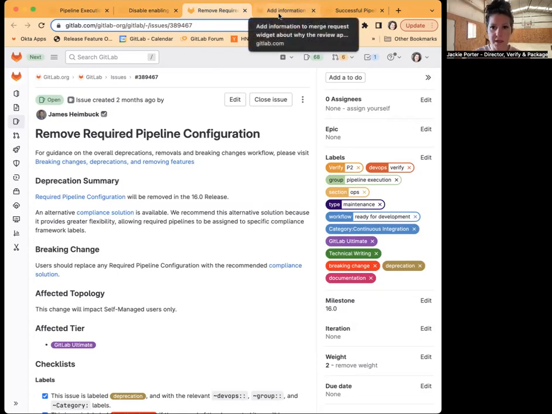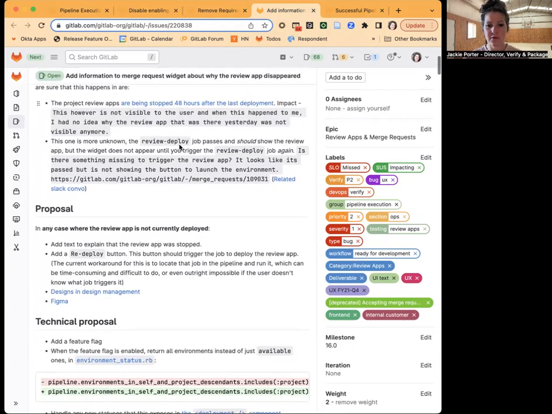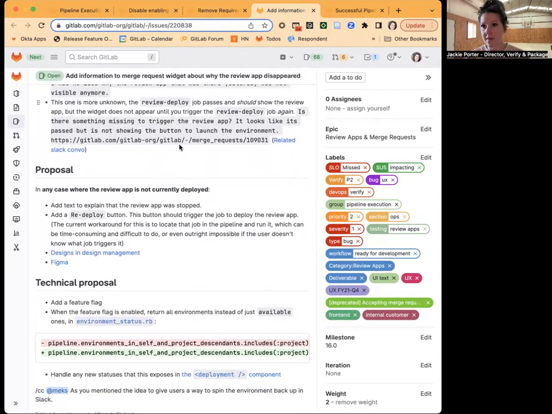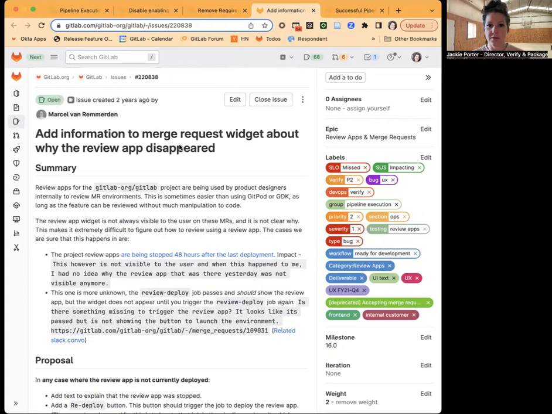Now, another piece of this milestone that we'll be working on are Sev1 and SUS impacting bugs. So first up, we have a SUS impacting bug related to the merge request widget and how a review app is presented in there. So today, sometimes a review app will go missing or will disappear from the merge request widget. That can be really confusing for users, especially if they want to get that review app back. So we're going to be adding some different experiences to the merge request widget to enable users to understand what to do next for that review app.